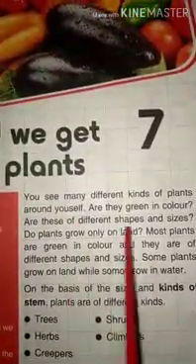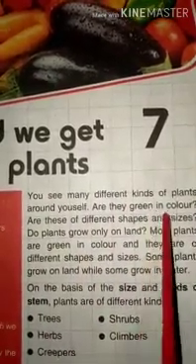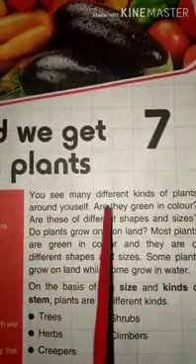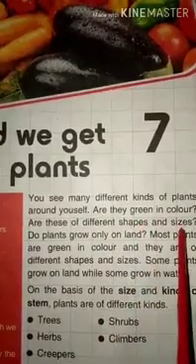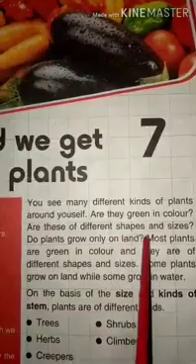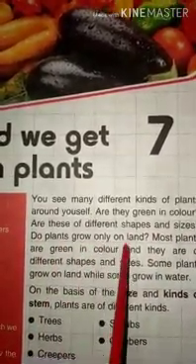So, children, in your surrounding, what do you see? You see different kinds of plants. But here the question arises: are they green in color? Are these of different shapes and sizes? Do plants grow only on land?